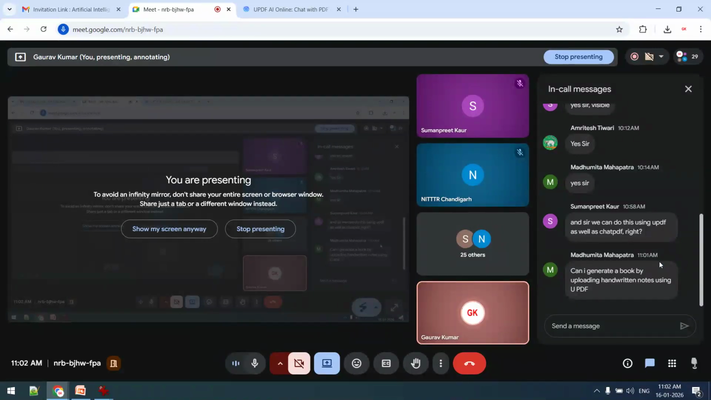You can publish at your own level. On Amazon and so many other platforms, which publish your book with ISBN, because your book will be valid only if it has an ISBN, International Standard Book Number. So the ISBN will be given to you for free. You can generate a book by uploading handwritten notes using UPDF, using Charlie also, using Perplexity also, using ChatGPT also.